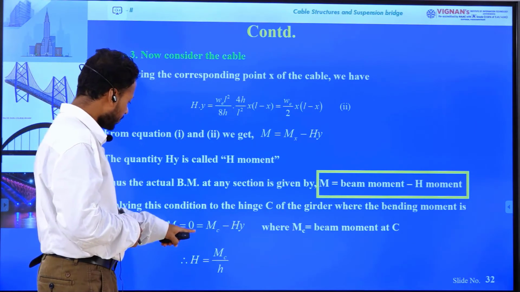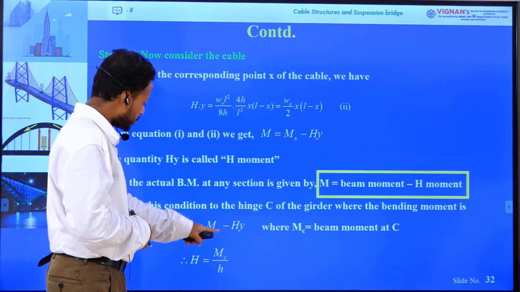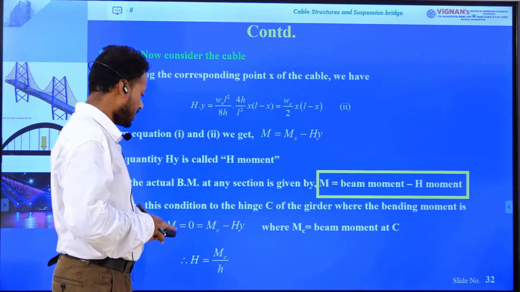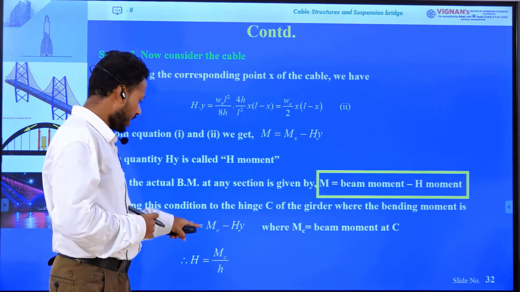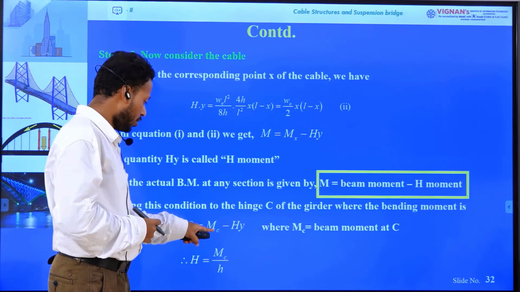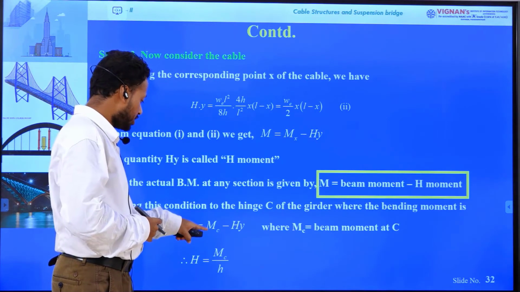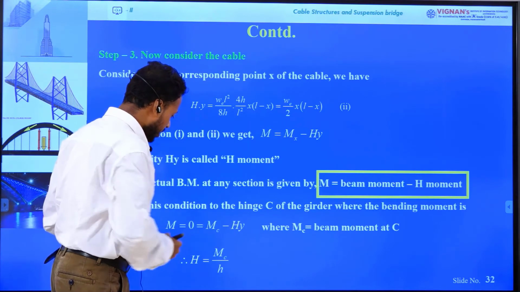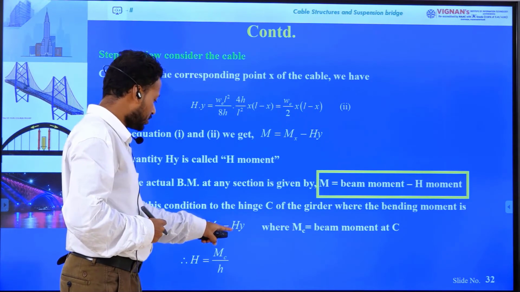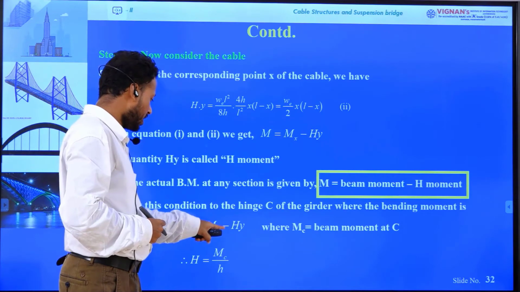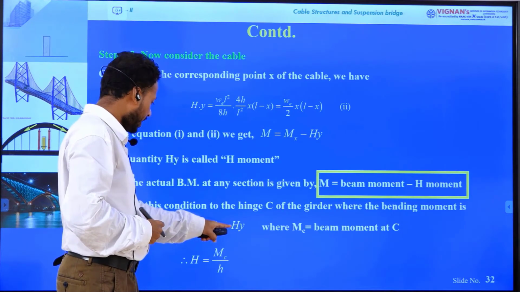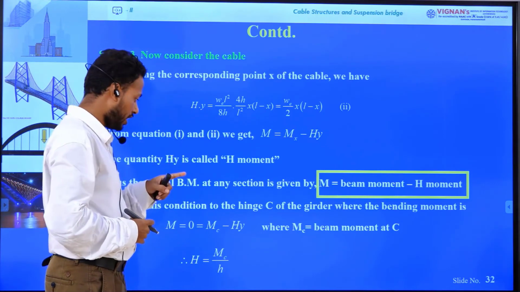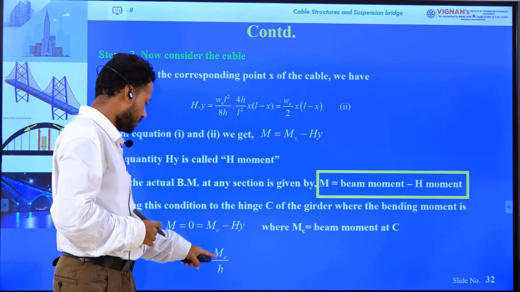So we can write Mc minus Hy equals 0. Therefore Mc equals H into y, therefore H equals Mc by y, and at the center point y equals small h, so we can write H equals Mc by h.